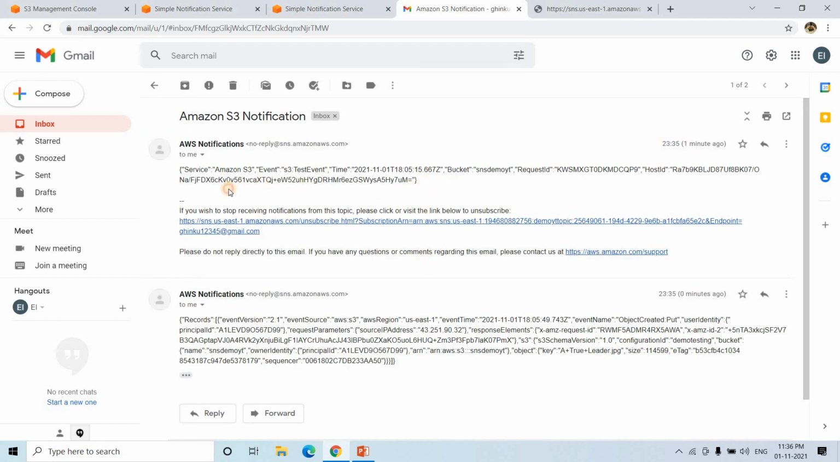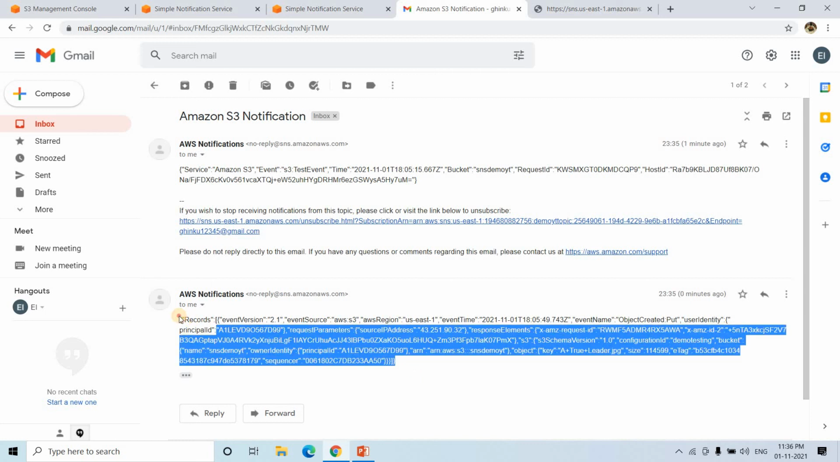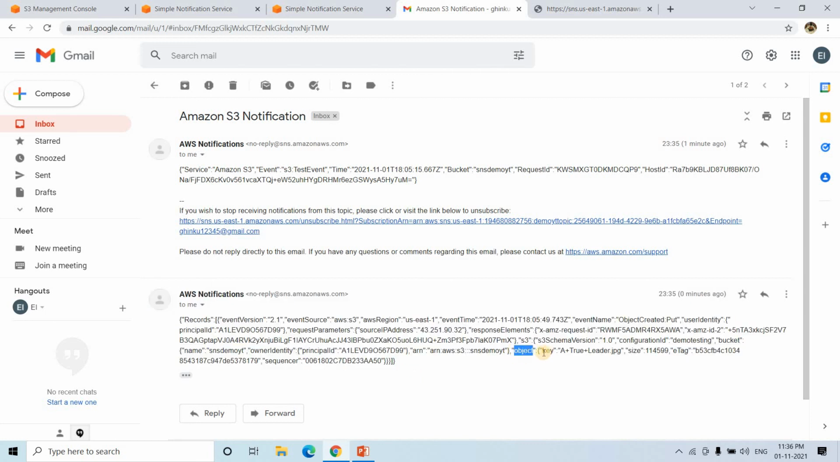Here we are getting detailed information about the test event. You will be able to understand clearly. This is coming in JSON format. You can see the object key is a true leader.jpg, and it has this much size. Then the event time when it got triggered, and the event name, ObjectCreated:Put, because we created one object, that's why it gives this kind of event. Event source is AWS S3, then event region, event version. All these details you will get from this JSON. You can explore more.